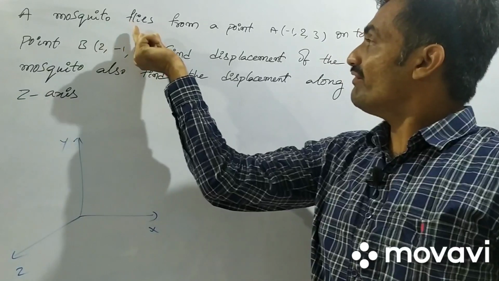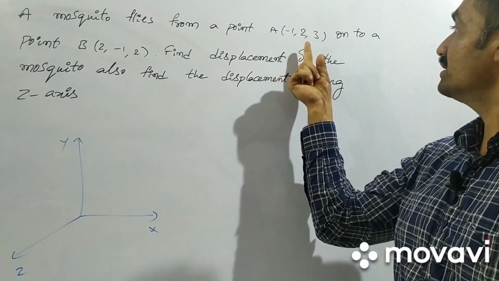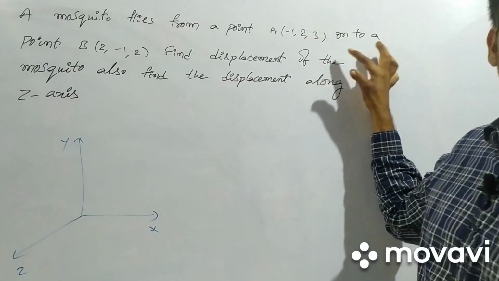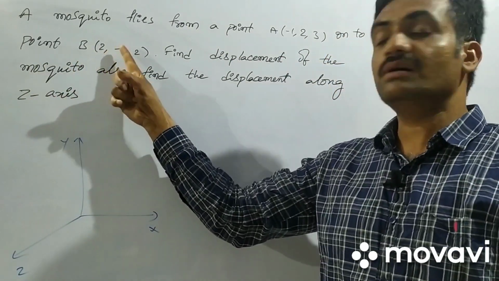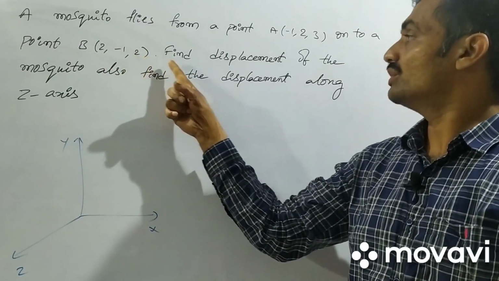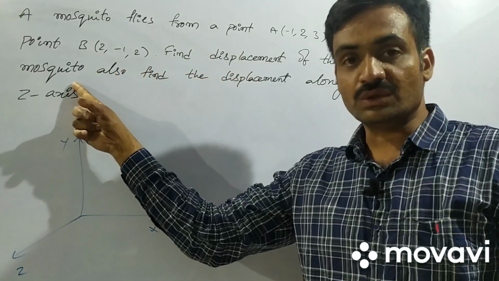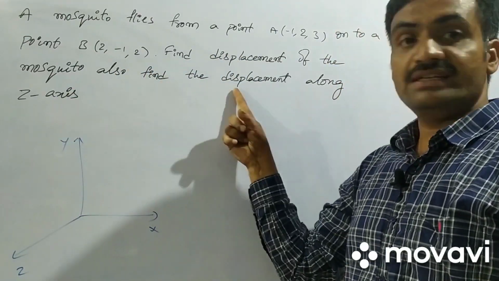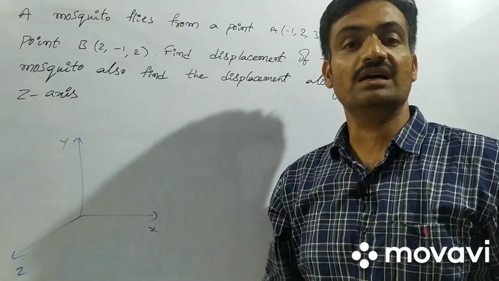A mosquito flies from a point A (-1, 2, 3) to a point B (2, -1, -2). Find the displacement of the mosquito. Also find the displacement along the z-axis.